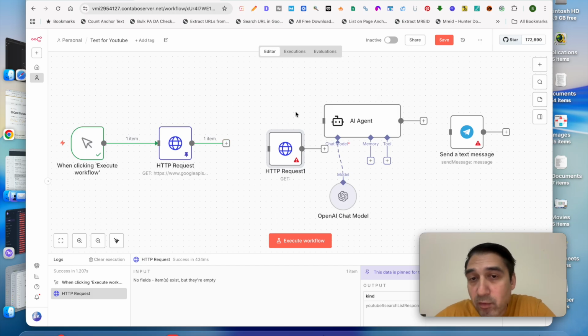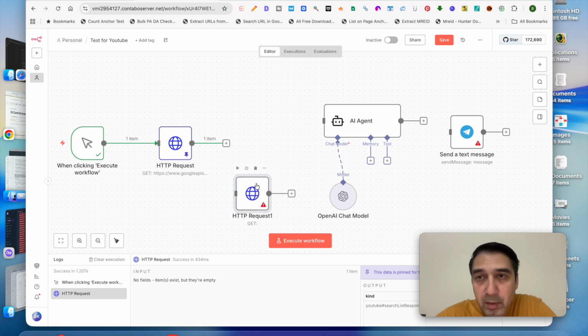And this will overwhelm the AI agent. I mean, there's no way for us to know whether or not even half of them are relevant to what we want. And then we're racking up AI credits, which will mean you're spending probably thousands of dollars if you send all of those videos to the AI agent. So we want to do one by one, so that the AI agent has time to process and then process the next one when it's done, because the processing takes time.